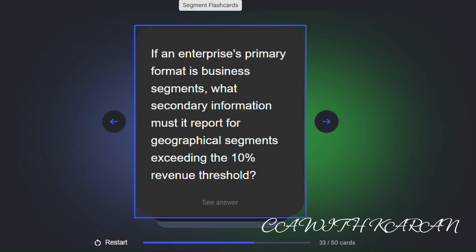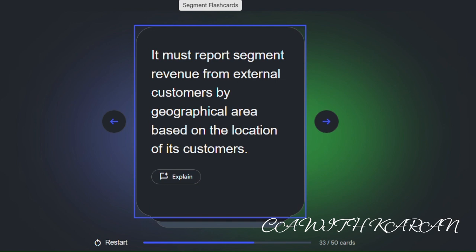If an enterprise's primary format is business segments, what secondary information must it report for geographical segments exceeding the 10% revenue threshold? It must report segment revenue from external customers by geographical areas based on the location of its customers.